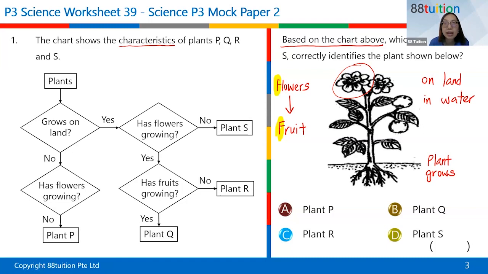Can I have an answer typed into the chat from the other students? I have 5 students, but only Ruben has given me the answer. Is it on land or in water? You just have to make a guess. On land, in water. Can you type your answer into the chat? I'm waiting for answers from Evan and Jane, Wen-Xing. You don't see water here, right? So what's the answer? This plant grows on...